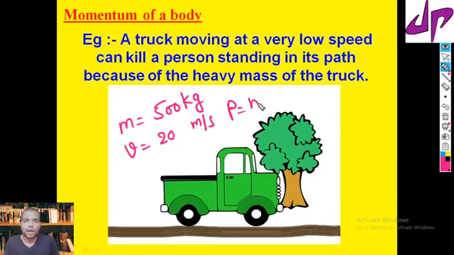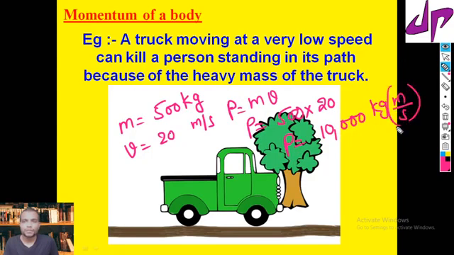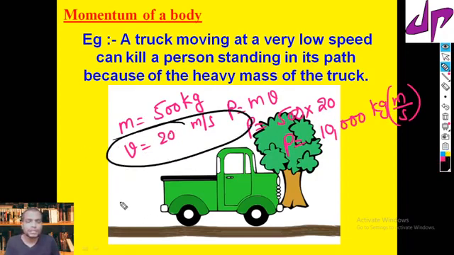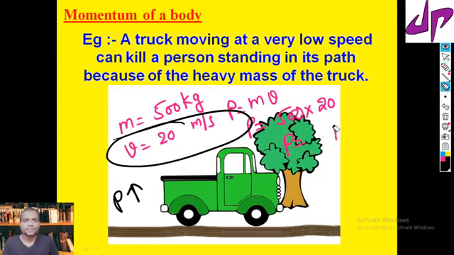Mass is 500 kg and velocity is 20, so the momentum becomes 10,000 kg meter per second. You can see this value is huge. If the velocity increases, momentum increases. That's the reason even a small increase in velocity causes severe damage.